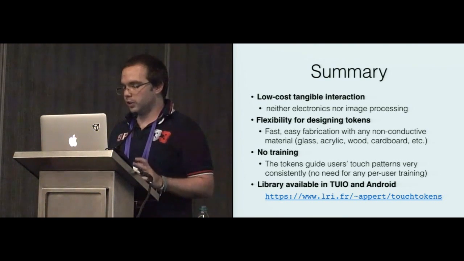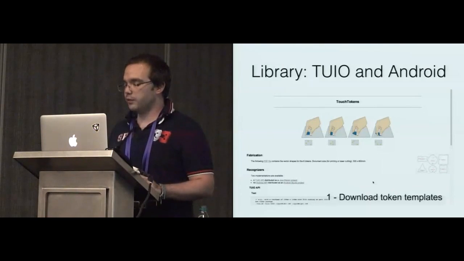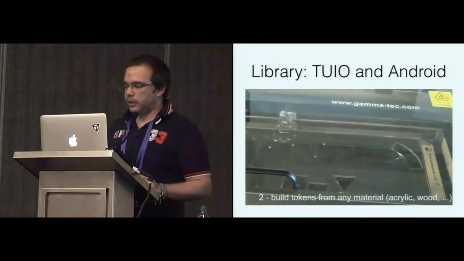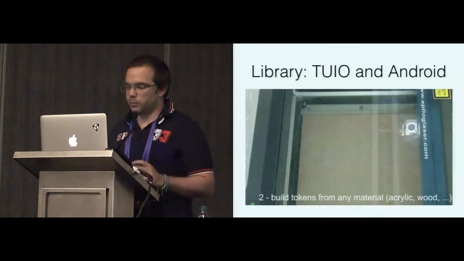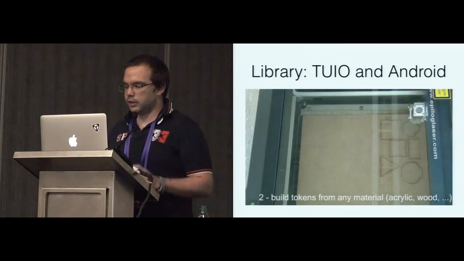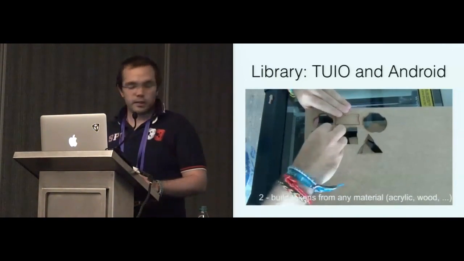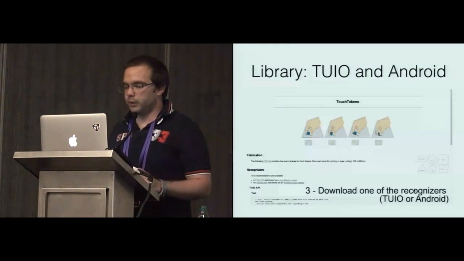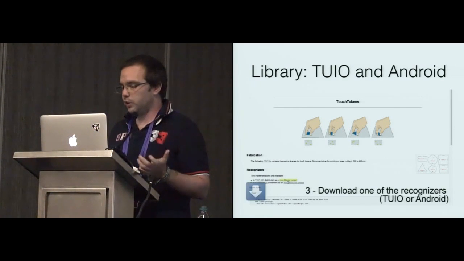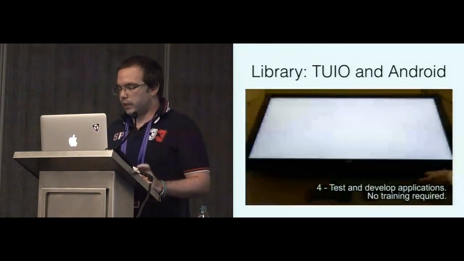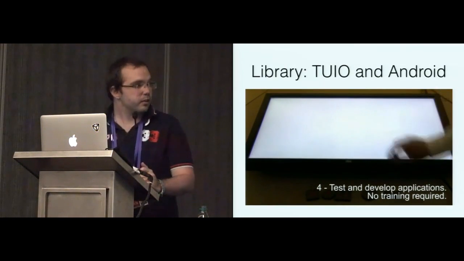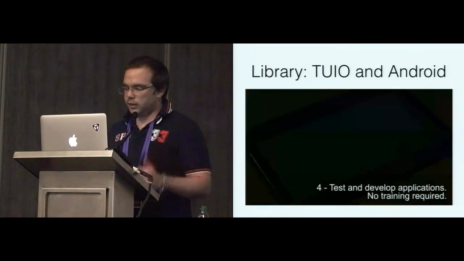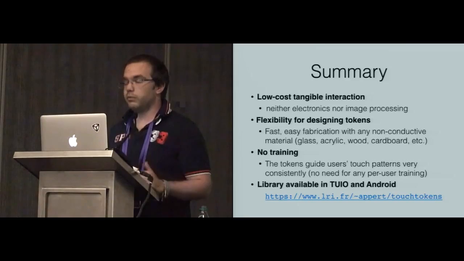I will show a short video of the overall process for building a tangible interface with touch tokens. First, they fabricate the tokens by simply downloading the PDF file that we propose and sending it as a print job to a laser cutter. Then they have to remove the tokens, obviously. And second, they simply download the API, either in TUIO or Android. Finally, they test the tokens in both tabletop or tablet. And they use the API to develop their own application.